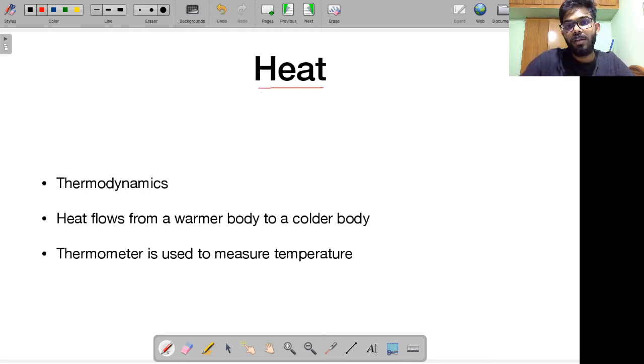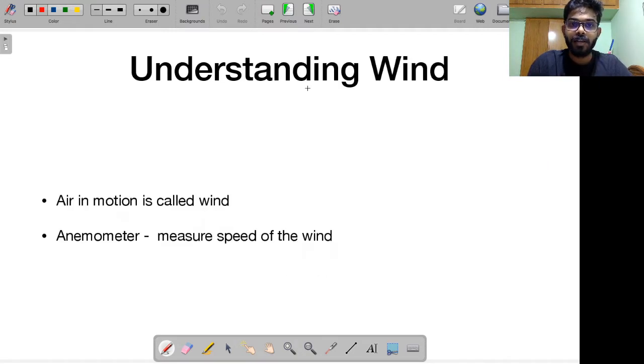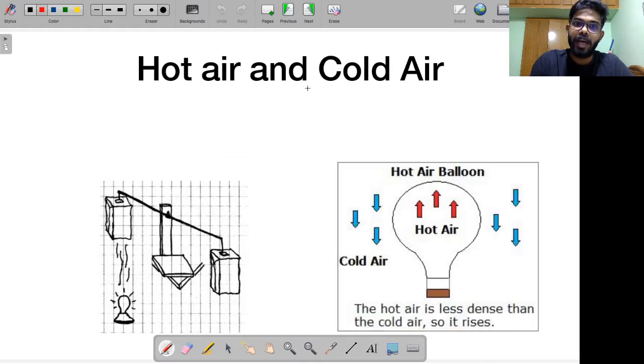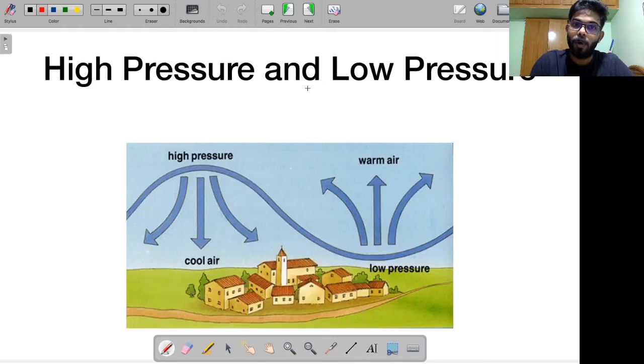So yesterday we started our discussion on heat, on the concept of thermodynamics. I told you about various ways in which heat can get transferred. We talked about conduction, convection, and radiation. Then I told you about wind. Wind is nothing but air in motion. We started our discussion on the concept of air pressure. I explained to you what exactly air pressure is and why the air pressure decreases as we go up, and what happens to the air pressure when we go down, right?